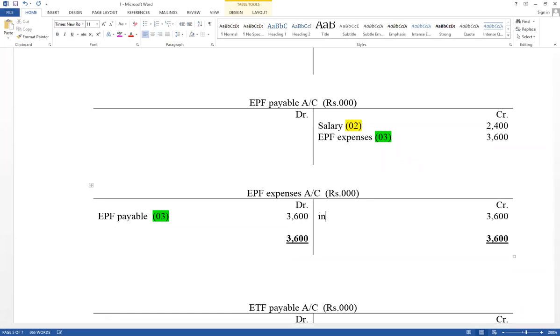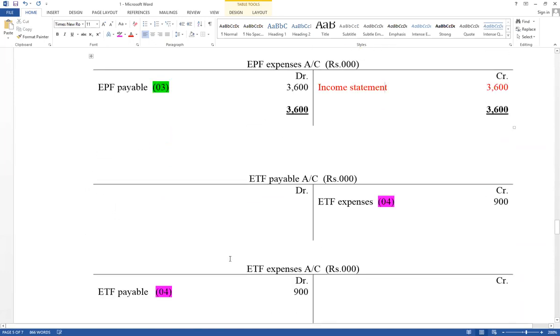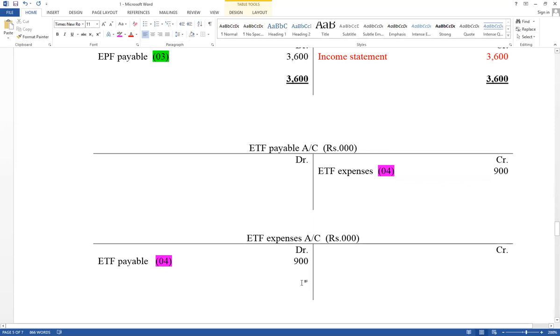This value should be included under administration expense in the income statement. This value should be included under administration expense as EPF expense. As well as ETF expense also the same way, should be included under administration expense. Debit side increase, take the credit side, the difference value to the income statement. There are three expenses relevant for employees under administration expense: salary, EPF expense, and ETF expense.